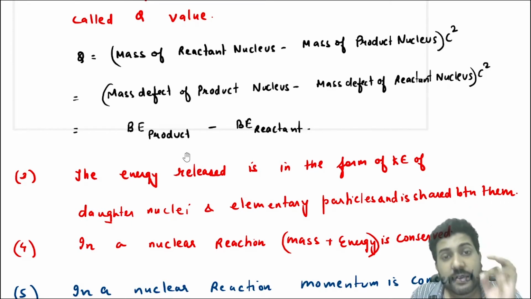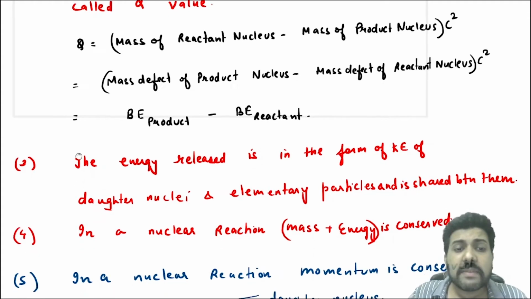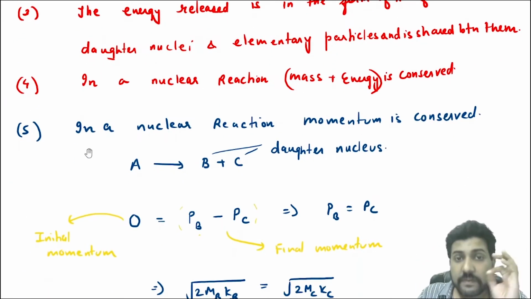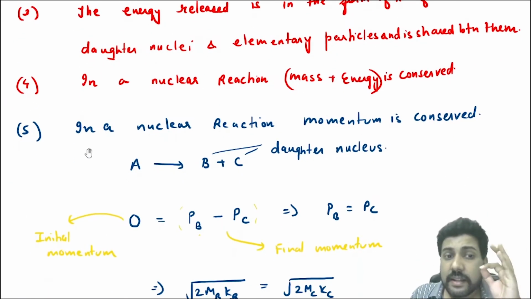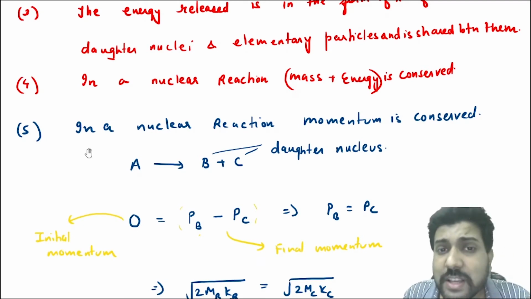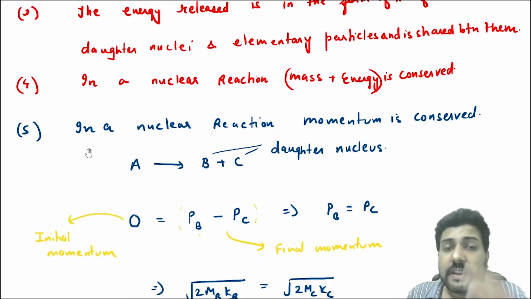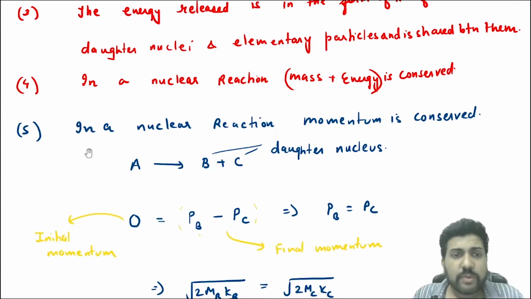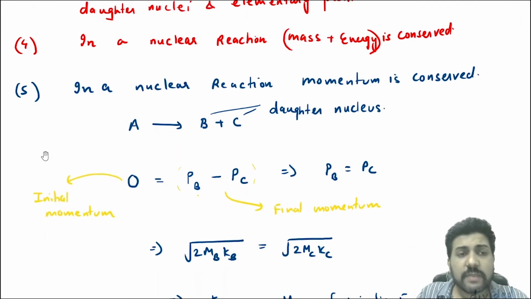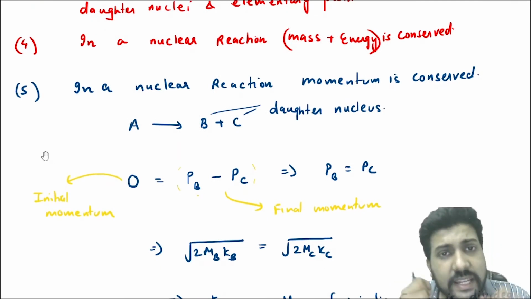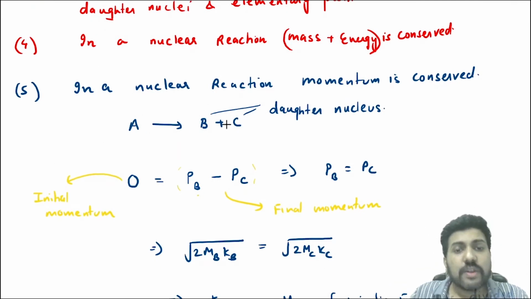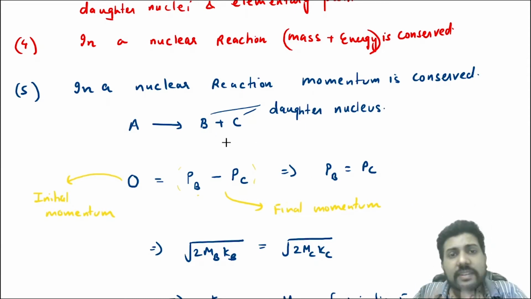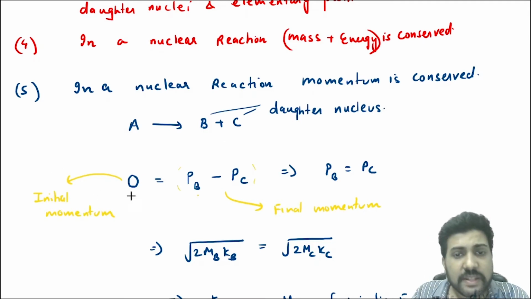Okay? In a nuclear reaction, the momentum is always conserved. Everybody listen carefully this time. In a nuclear reaction, the momentum is always conserved. This is very important. Suppose we write a simple nuclear reaction in which a radioactive particle A is getting decayed into two daughter nuclei B and C. Initially this A was at rest, so its initial momentum was 0.